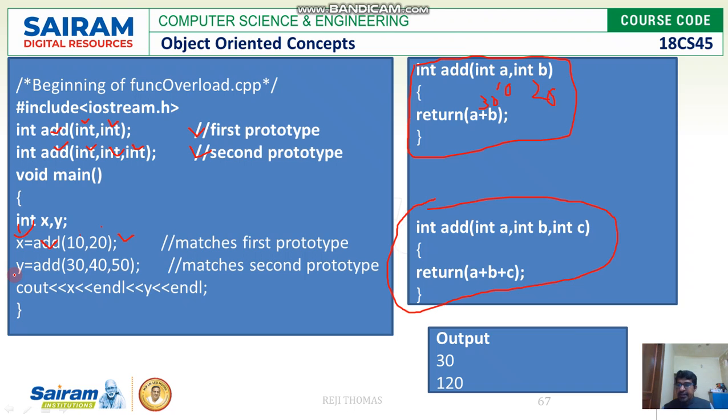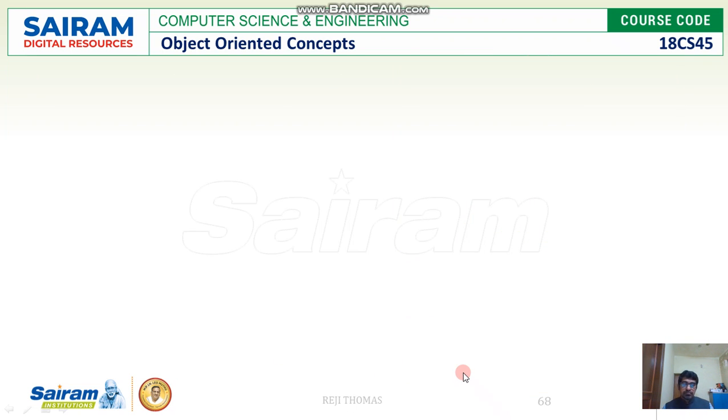Next, look at the second one where I've taken y and call the same function with three parameters. This is going to be 30, 40 and 50, and the sum will be returned to a variable called y. Now what is my x? Your x is going to be 30 and y is going to be 120. So this is the output we received.